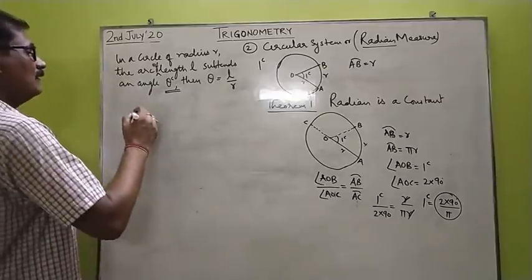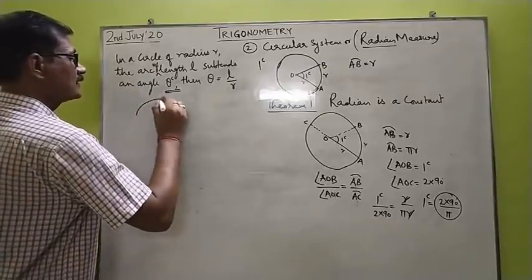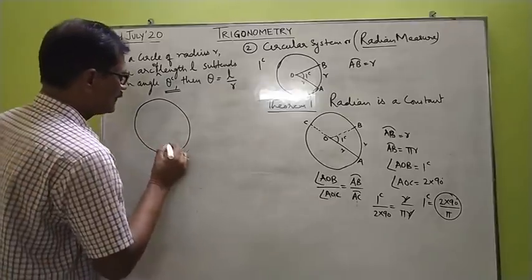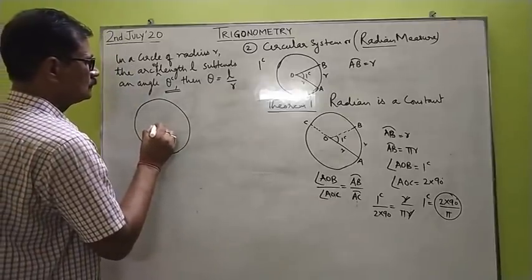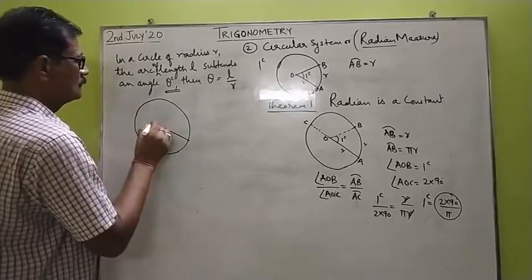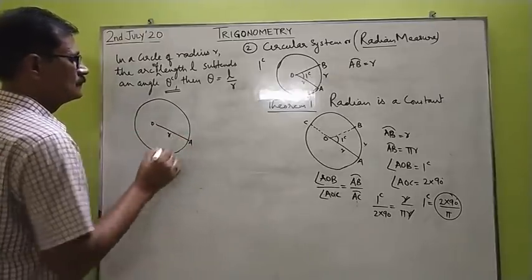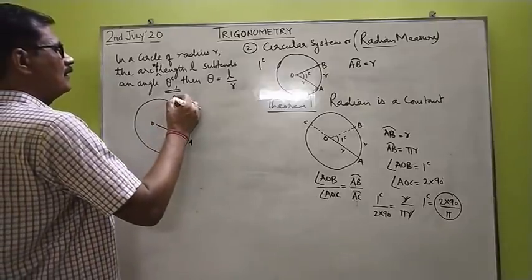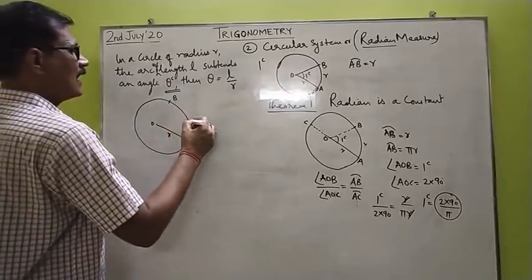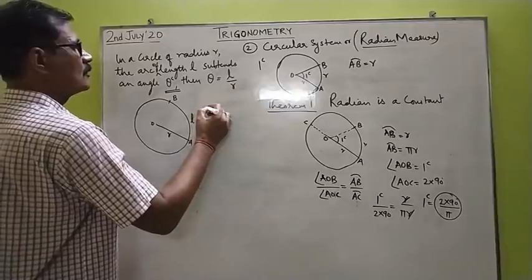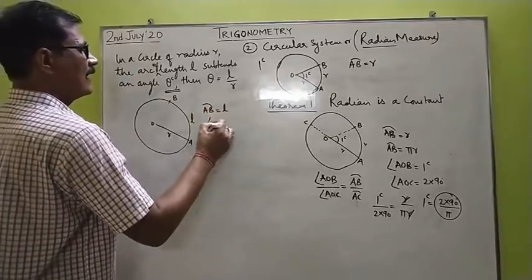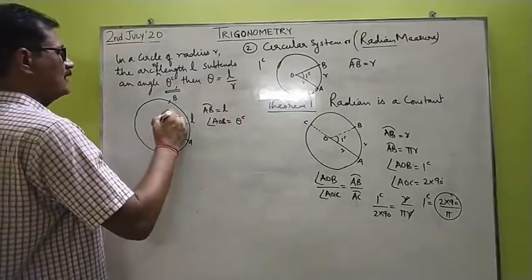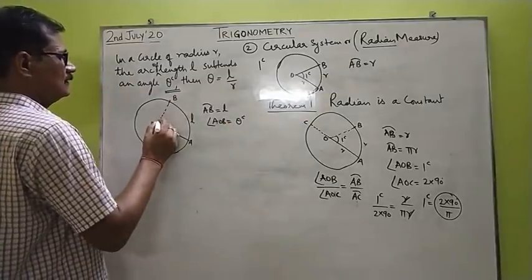How to prove this now? You can take another circle of radius r with center O, and mark a point B on the circumference such that the arc length AB is equal to L and the angle AOB is equal to theta radians.